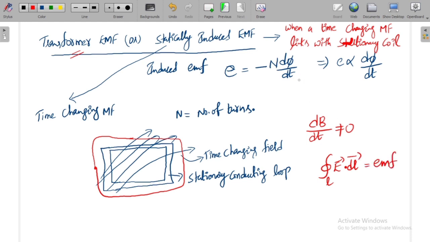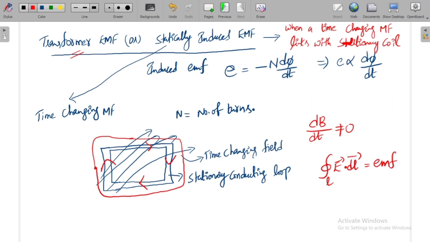Why are we considering this? When we are traveling along a closed conducting path placed in a time changing magnetic field, the line integral of that work can be taken as induced EMF.